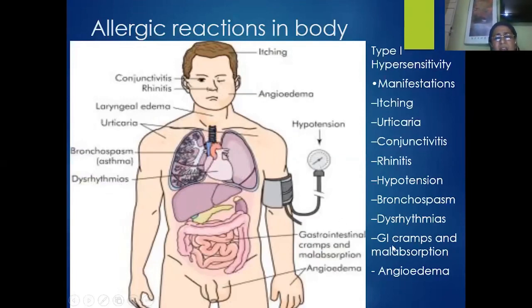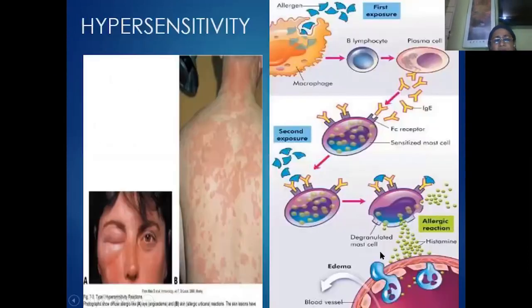Similarly, the gastrointestinal cramps and the malabsorption of food also may be caused due to the allergy. And these two important allergic reactions are very common, particularly conjunctivitis and also the skin rashes, which are usually treated with the antihistamine tablets like the cetirizine. So you can see what is going to happen when the non-pathogenic allergen is entering into the body.